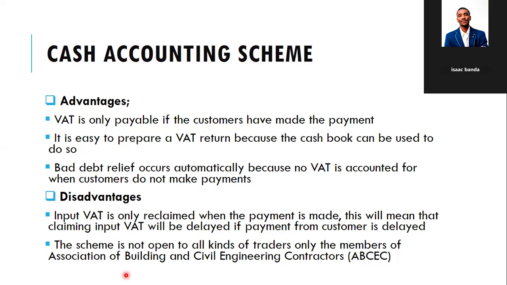Then three, bad debt relief occurs automatically because no VAT is accounted for when the customer does not make a payment. So you don't need to calculate the bad debts and include them in the VAT recoverable. If the customer can't pay the money, it won't be included for VAT purposes. Why? Because the VAT is paid when the cash is received. So if the cash is not received, the VAT will not be paid.